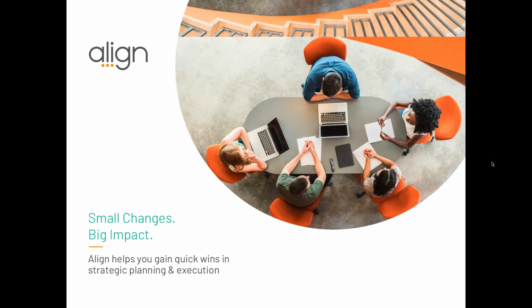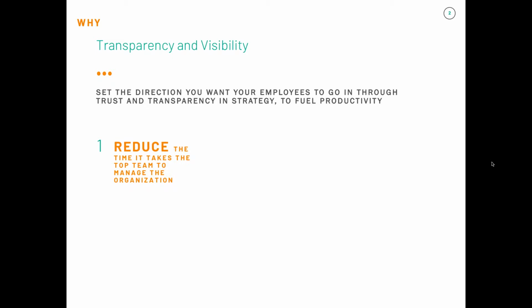Let's start off with why Align and why Teams and Tags. The Align software makes it easier for you to run your business by allowing you to provide data transparently to your entire company. Teams features direct data privately to specific teams. This will lead to 1. A reduction in the time it will take the top team to manage the organization, since everyone is able to see their goals and provide updates,